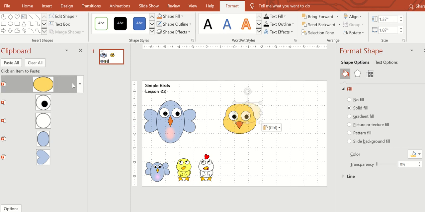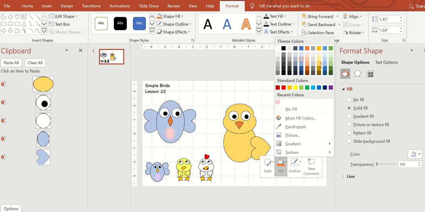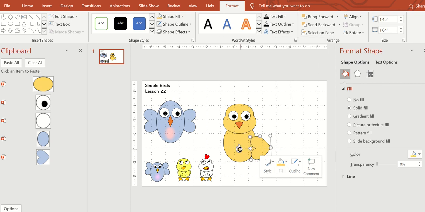Okay, the body is just a circle. Send to the back. The arms are the heart. We want two of them.